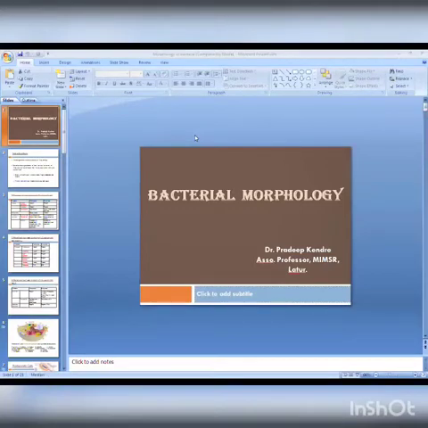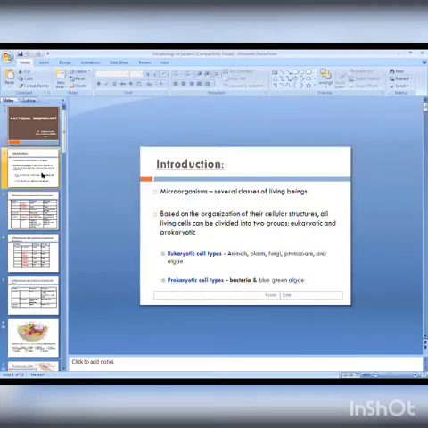Previously they were placed either in the animal or the plant kingdom, but instead now we are keeping them in Protista. Again, with the help of electron microscopy, by studying the internal structure of these cells, Protista is divided into two groups: prokaryotic and eukaryotic cells. So here, microorganisms are several classes of living beings.